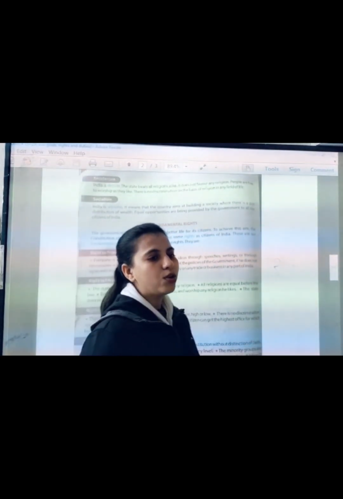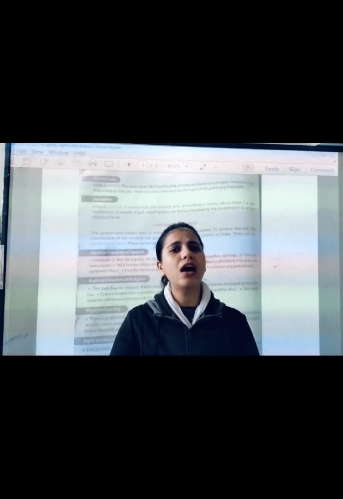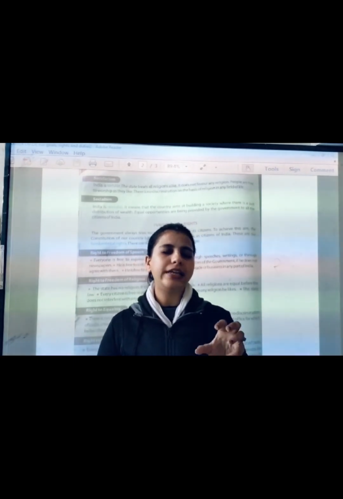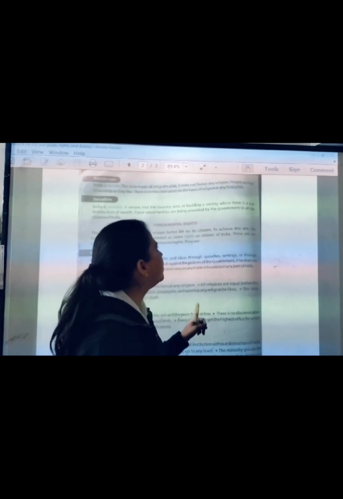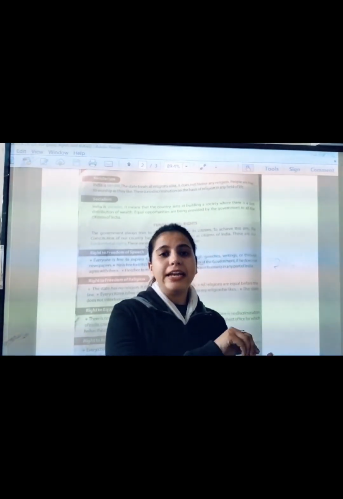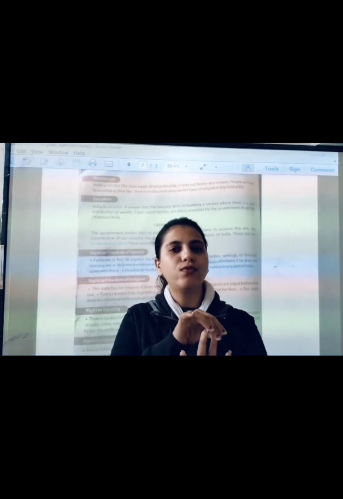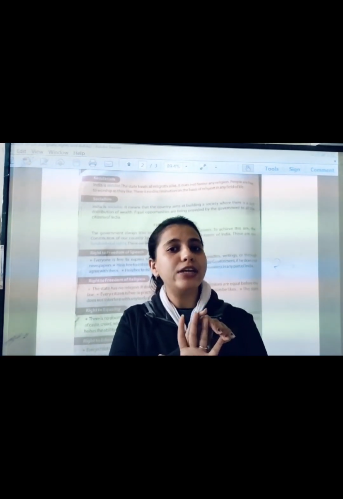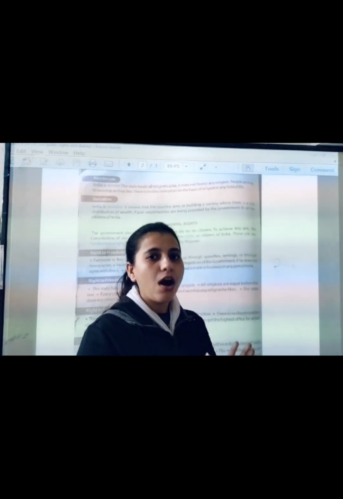So people are free to worship as they like. Okay, so everybody is free to choose their own God or way of worship, right? So they can choose any religion. Okay, and there is no discrimination on the basis of religion in any field of life, and we cannot discriminate against anyone on the basis of their religion. चाहे वो स्कूल हो, चाहे वो कोई इंस्टीट्यूट हो, चाहे फिर वो ग्राउंड हो, चाहे फिर वो कोई भी प्लेस हो, we cannot discriminate against anyone on the basis of religion, right? That is the meaning of secularism.